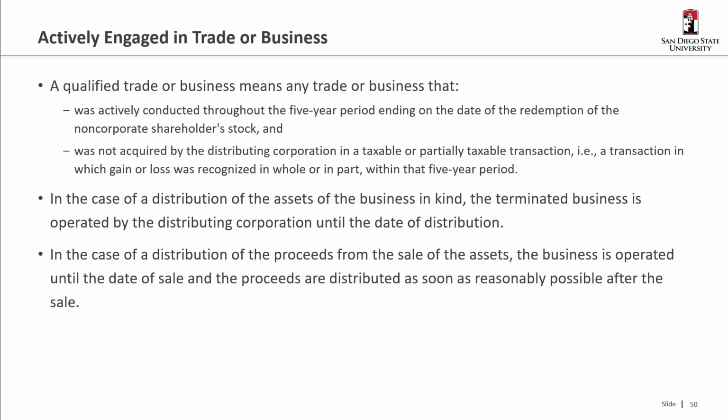Okay, in the case of a distribution of the assets of the business in kind, the terminated business is operated by the distributing corporation until the date of the distribution. And in the case of the distribution of proceeds from the sale of assets, the business is operated until the date of the sale and the proceeds are distributed as soon as reasonably possible after the sale.